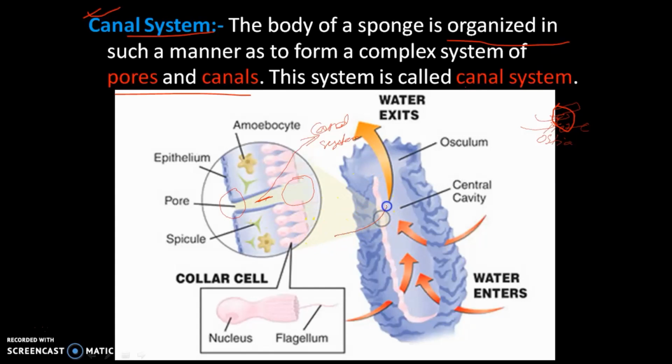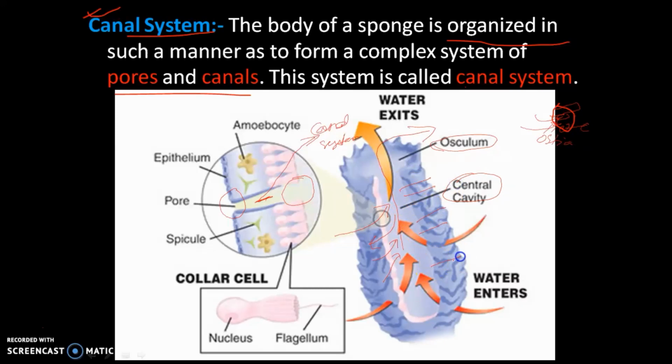Through this, water enters the system, and food is absorbed by specialized cells. Carbon dioxide and waste material are given to this cavity, and from this cavity they move out of the body through another opening called the osculum. This middle cavity is called the central cavity.